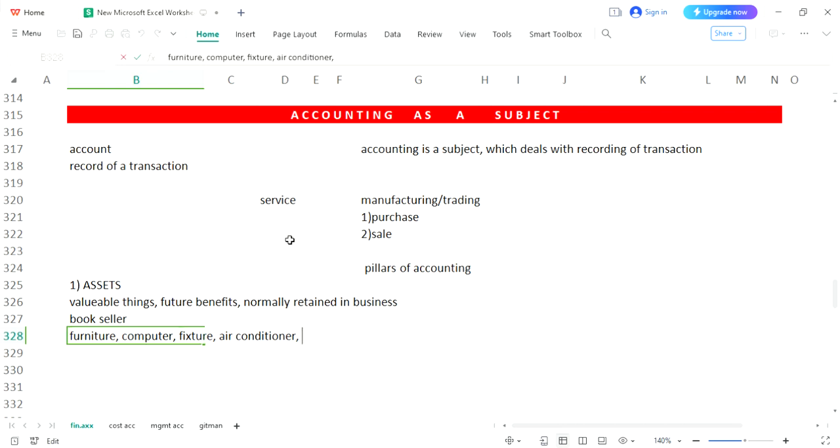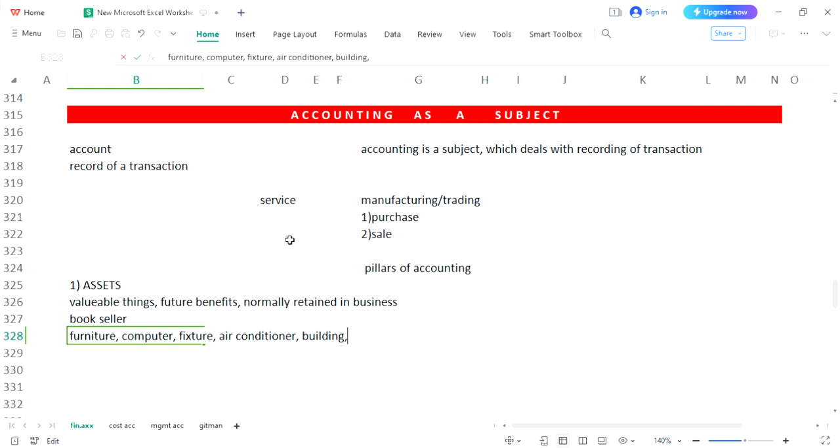There might be other things also present. For example, if he owns the building, the shop building, that would also be his asset. Why? Because that building does have some future benefits, and obviously the building has some value, and the bookseller will retain this building for a longer period of time. Building would also be considered as an asset.